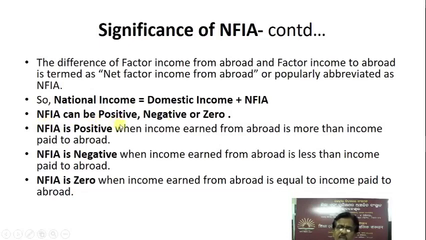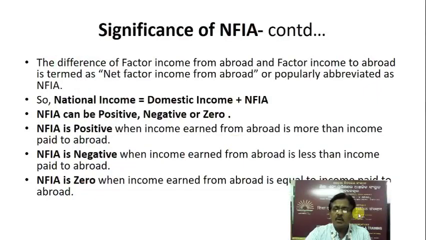NFIA can be positive, negative or zero. NFIA is positive when income earned from abroad is more than income paid to abroad. NFIA is negative when income earned from abroad is less than income paid to abroad. NFIA is zero when income earned from abroad is equal to income paid to abroad.